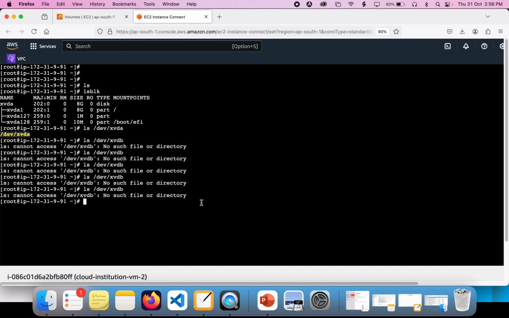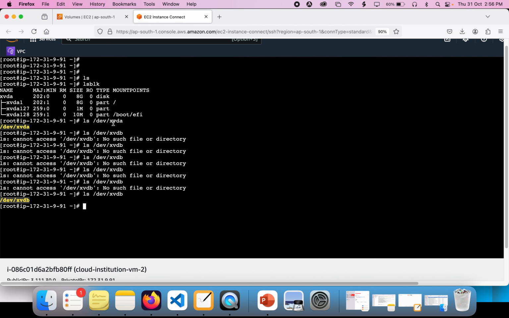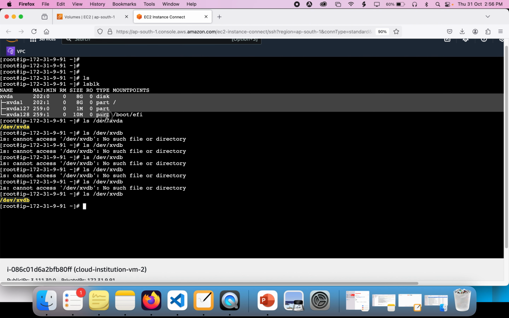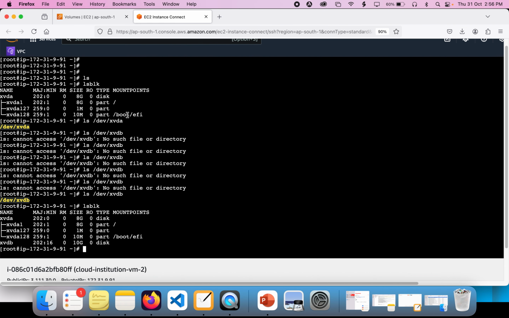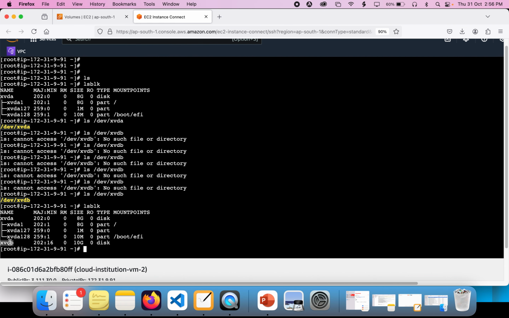Now if you can see here, I'm going here and I'm going to run ls. So now you can see this volume has been attached, and you can also use the lsblk command to see if the volume has been attached or not. Okay, lsblk, see that /dev/xvdb is already there.